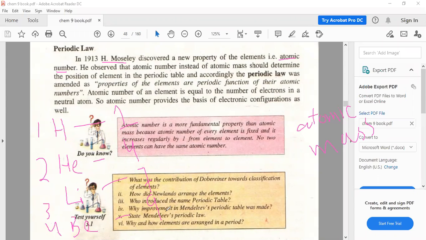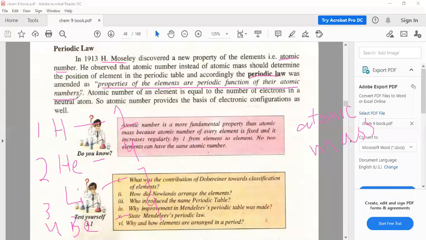By arranging elements according to atomic number, the periodic law changed. Before, the periodic law was: properties of the elements are a periodic function of their atomic masses. But when the new property, atomic number, was discovered, the periodic law was amended: properties of the elements are a periodic function of their atomic number.